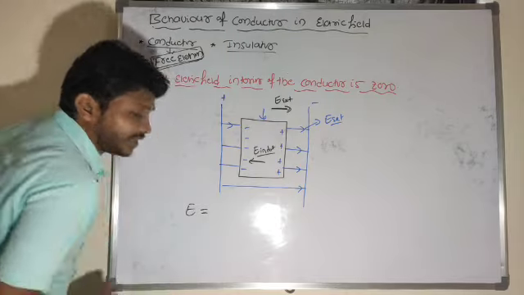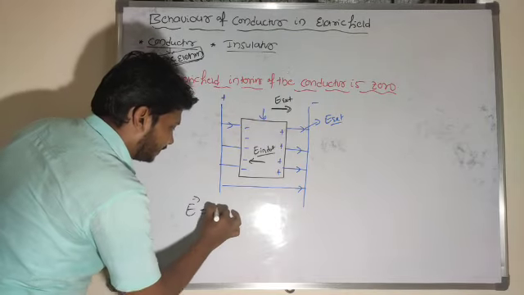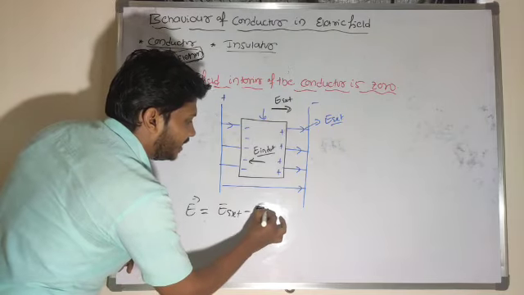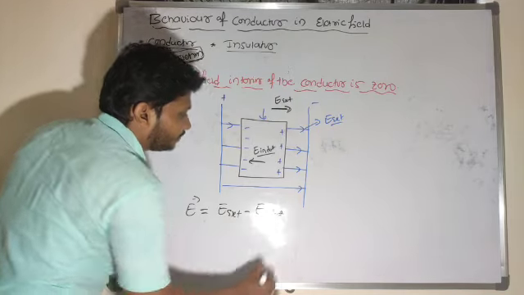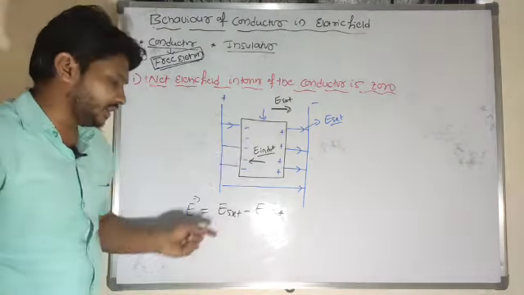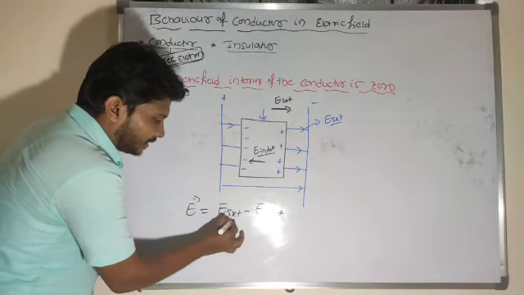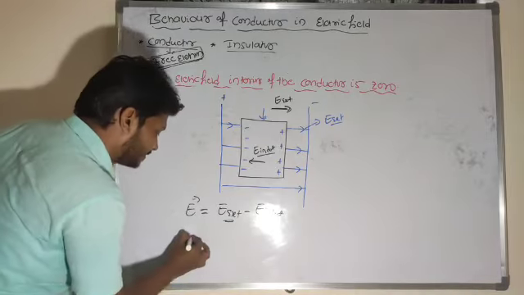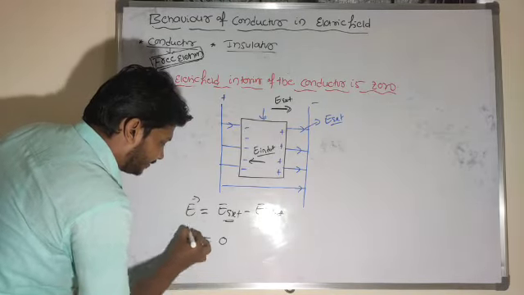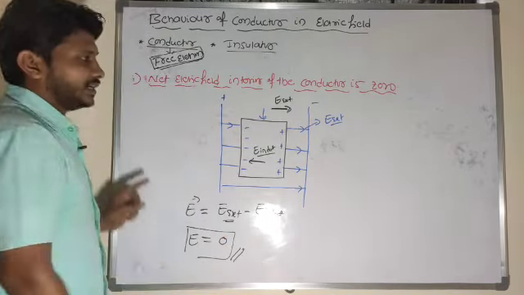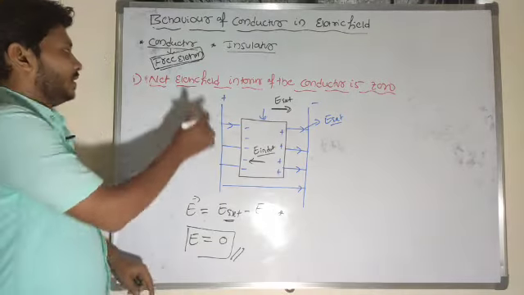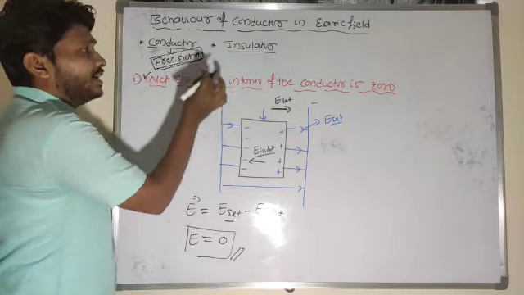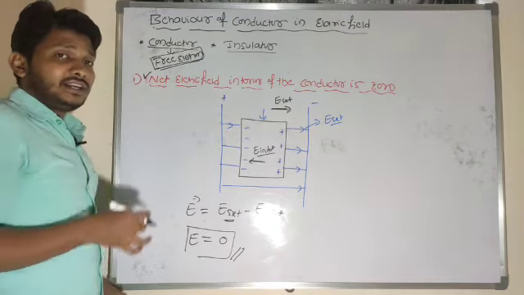Then what about the net electric field here? The net electric field is nothing but the external electric field minus the electric field due to the conductor. If the magnitude of the external electric field and the magnitude of the induced electric field are the same, what about the net electric field inside the conductor? The net electric field inside the conductor is 0. So what's the first property I said here? Net electric field in the interior of the conductor is 0.